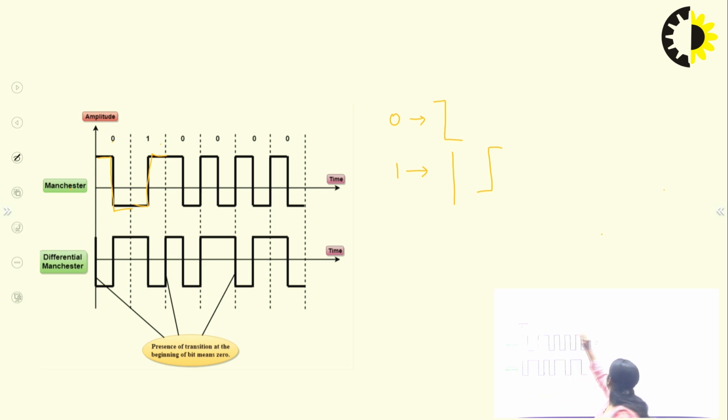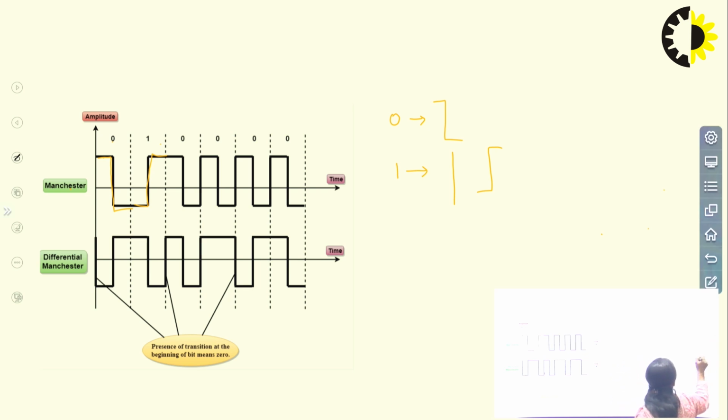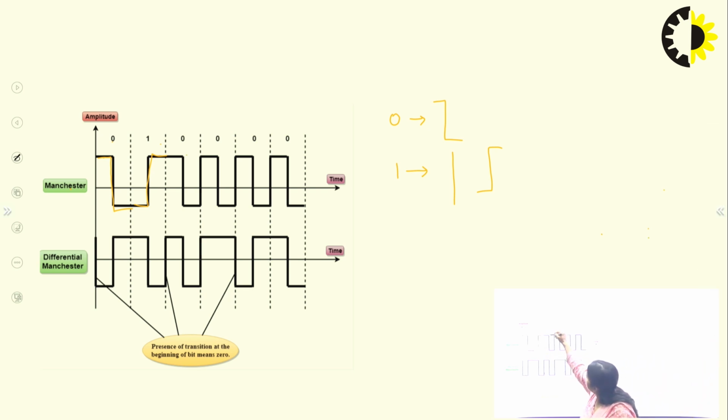So in Manchester, 0 is positive to negative and 1 is negative to positive.